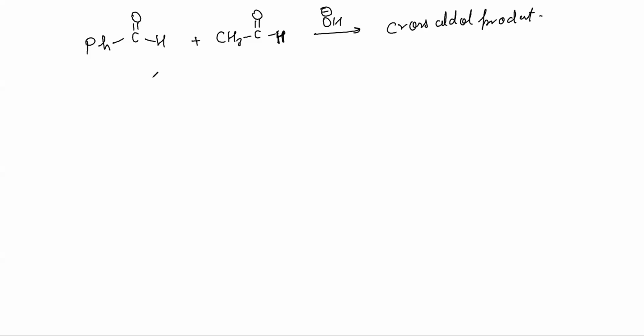They say, tell me, here do you have alpha hydrogen? Yes. But do you have alpha hydrogen here? No, sir. So it can't form enolate. Means you can't say that its alpha hydrogen are under attack. You can't do that. So only one cross aldol product will be formed.